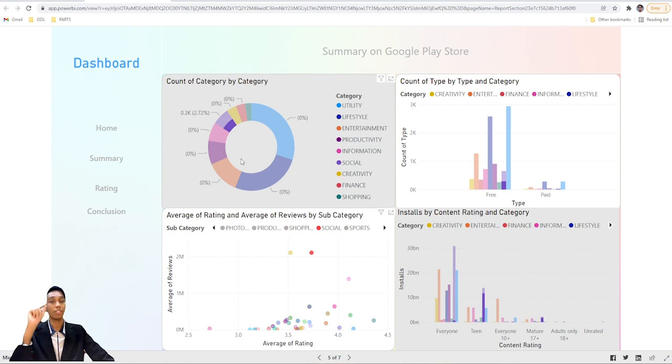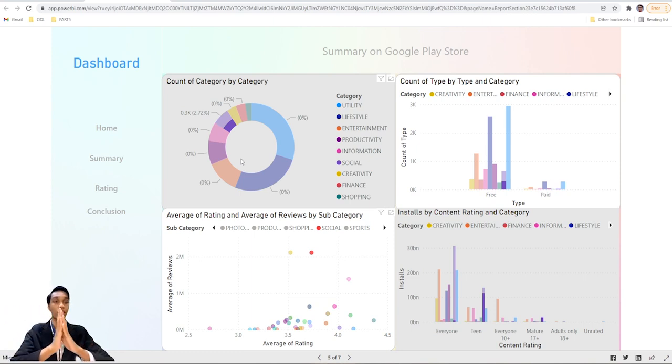Now we are going to look at our last chart, which is installs by content rating and category. What we mean by installs is the most installed apps inside this category. So we separated this using a group bar chart. By the way, the third chart we used is a scatter plot.